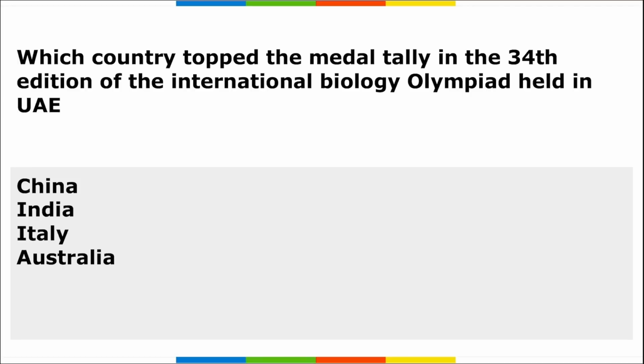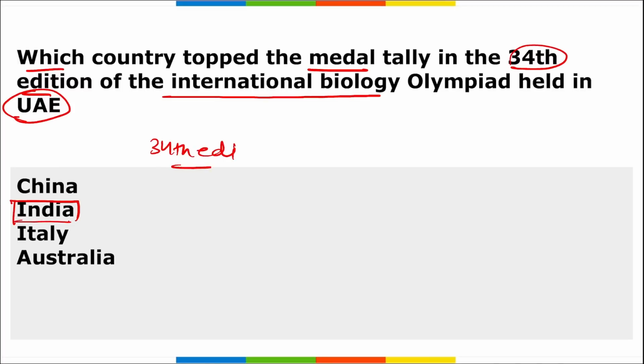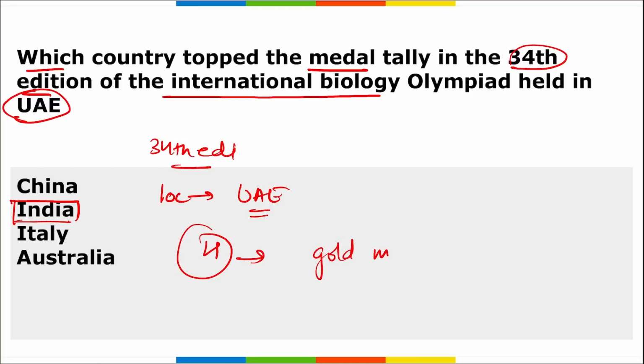Next, which country topped the medal tally in the 34th edition of the International Biology Olympiad that was held in UAE? So remember here, India has topped the medal tally in the 34th edition of this International Biology Olympiad. Where was this held? What is the location? It was held in the United Arab Emirates, right? And for the first time, four students representing India won gold medals here, right? All the four students representing India won the gold at the IBO, the International Biology Olympiad held in